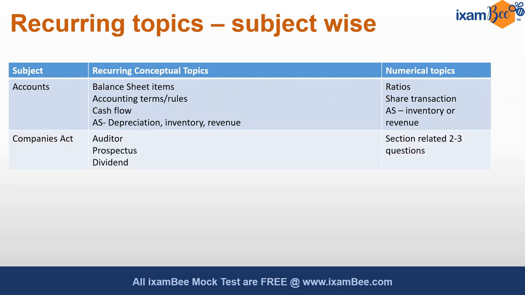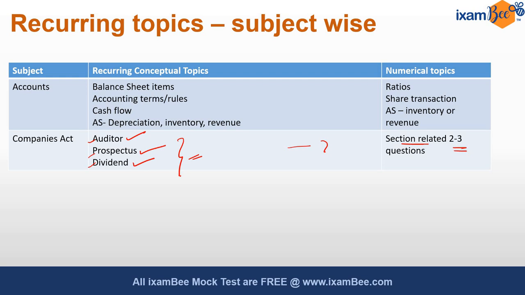In the Companies Act, if I talk about it, auditor related, prospectus related, and dividend related, the chapters related to these 3 aspects have been asked again and again in PFRDA also, and in SEBI exam also, and in NPS also. So these are the recurring topics, right? And numericals are not there in the Companies Act, but what I mentioned is section related questions, where they directly ask what is given under this section, or under which section a topic has been covered. Those types of questions have been on a recurring basis, at least 2 or 3 common.